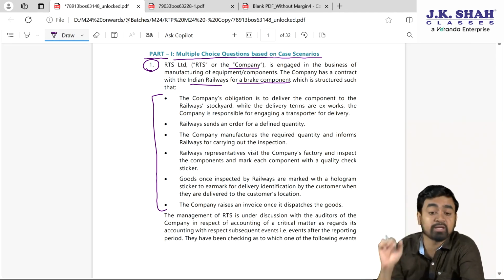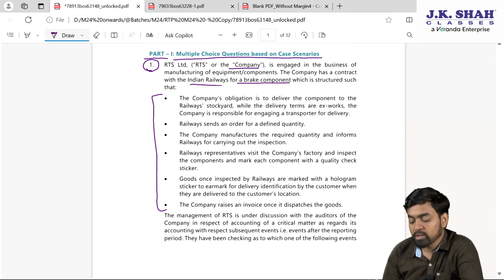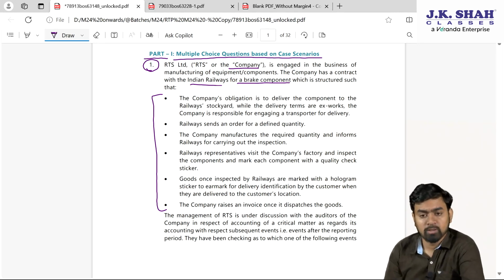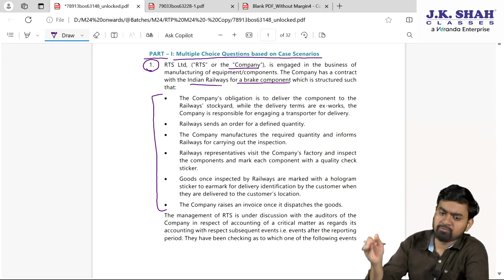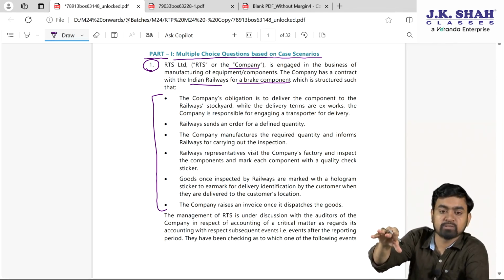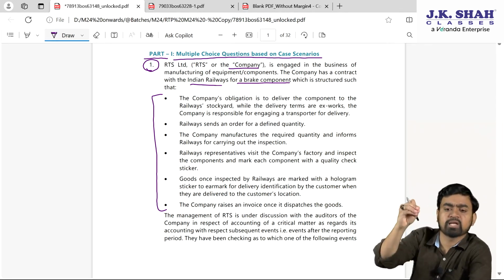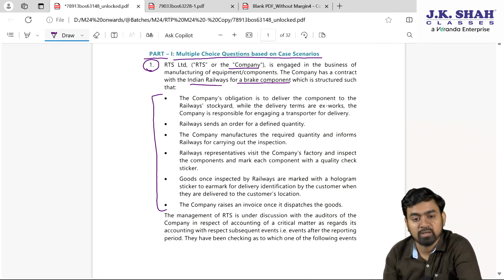The company's obligation is to deliver the component to the railway stockyard while the delivery terms are ex-works. Once the work is done, now it's the railway department's job. The company is responsible for engaging a transporter for delivery. We will arrange the truck transportation and you can take your delivery. Railway sends an order for a defined quantity, 10 numbers, 20 numbers, this many components please manufacture for us.